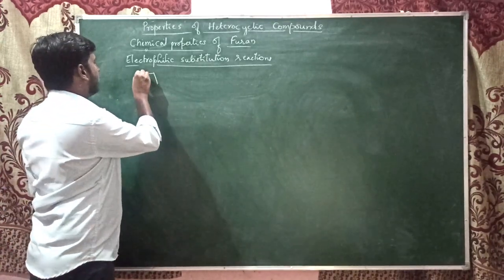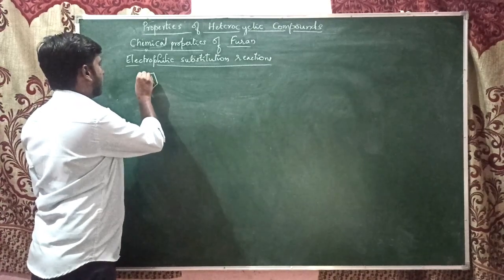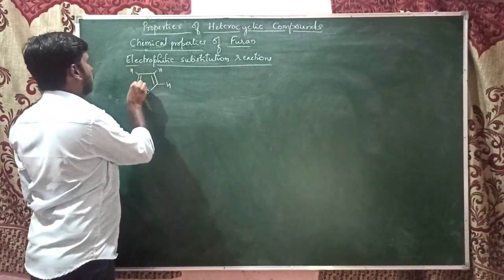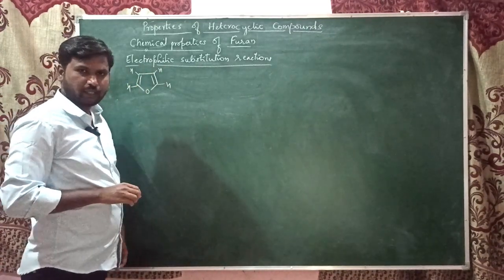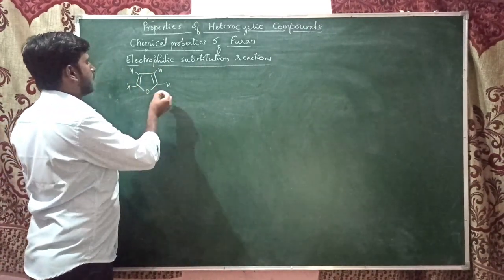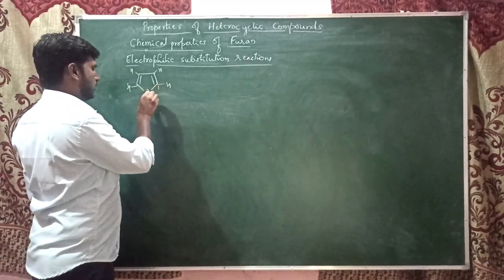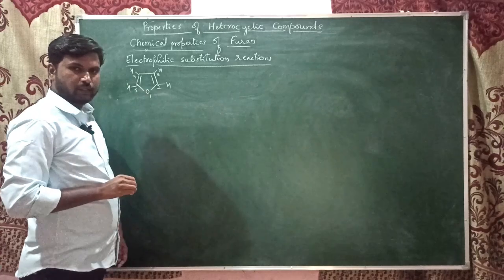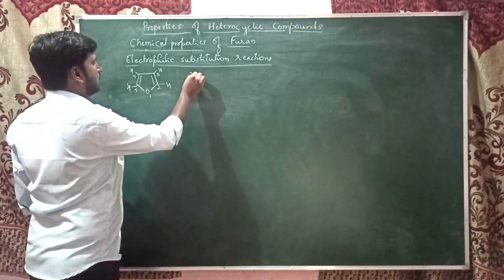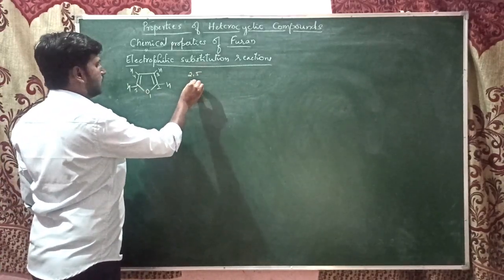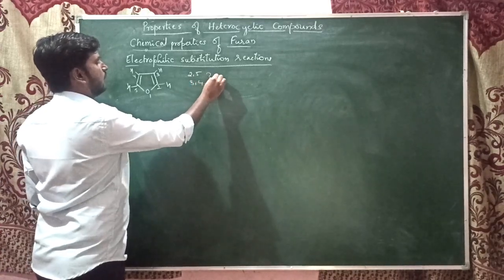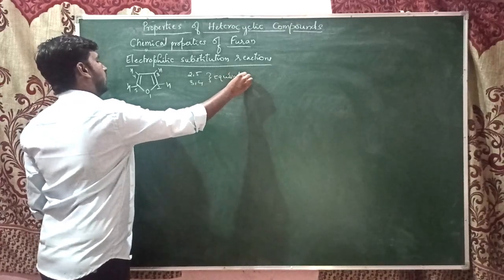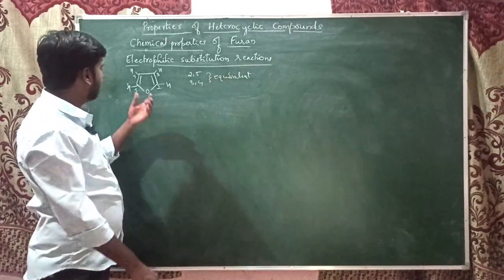So if you see the furan, here also we have 4 hydrogens available for electrophilic substitution reactions. Oxygen is position 1, then 2, 3, 4, 5. Here also positions 2 and 5 are equivalent, and positions 3 and 4 are equivalent. So if the reaction takes place at second, it is similar to the fifth.